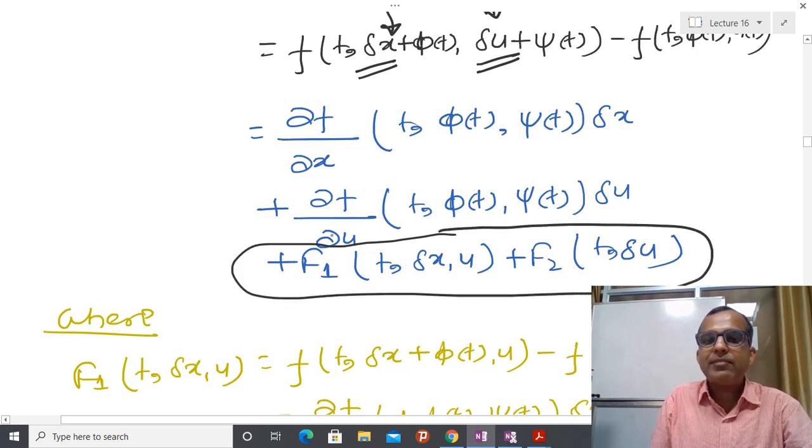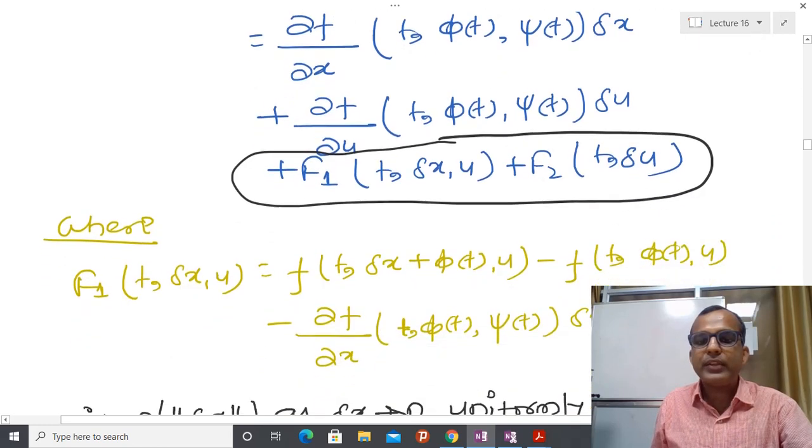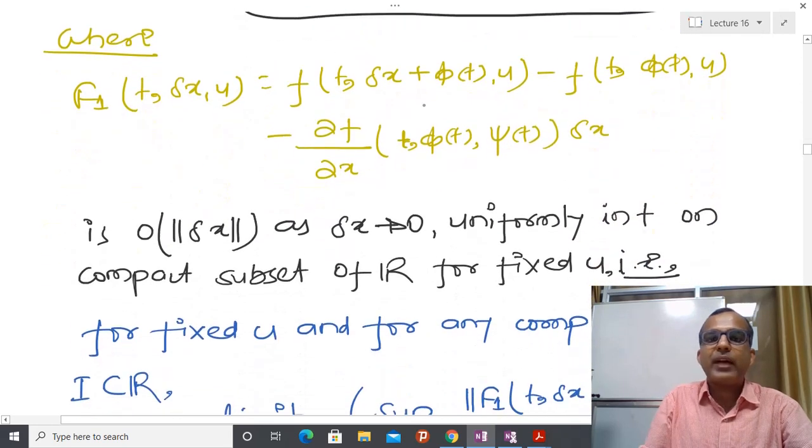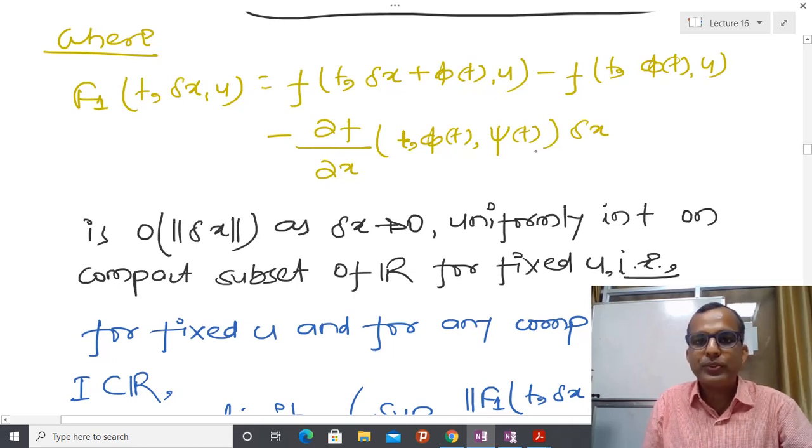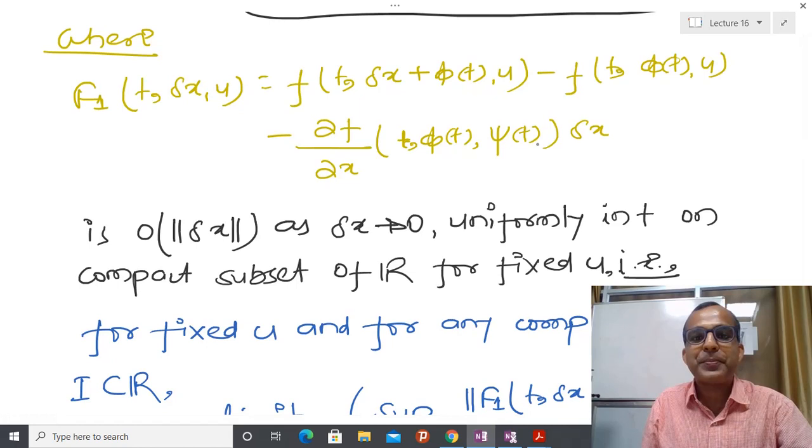Since I have defined these two things, what we are saying is that these two terms are nothing but this term minus this term, and after that we are separating some terms in terms of delta x, some terms as t and delta u, and if you do that, then you are able to find this kind of thing. And again I have told you that somehow I am going to convert my nonlinear system into a linear system, and that is not always possible.